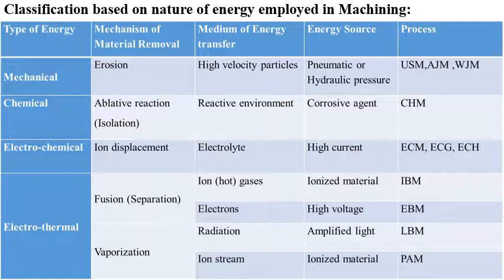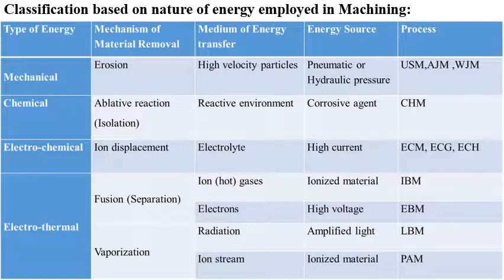Create some reactive environment between a chemical reagent and workpiece, and removing the unwanted material from the workpiece takes place by a reactive environment. And the energy source is corrosive agent. Here corrosive agent is used as an energy source. Here the process or method is CHM, chemical machining or chemical honing process.